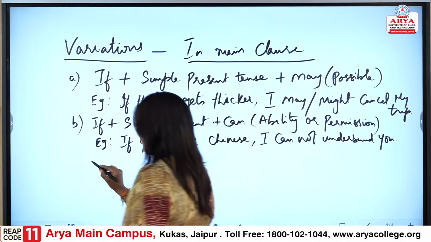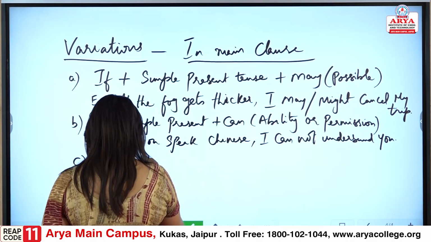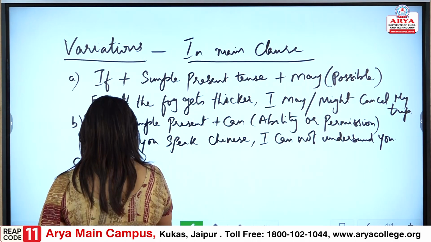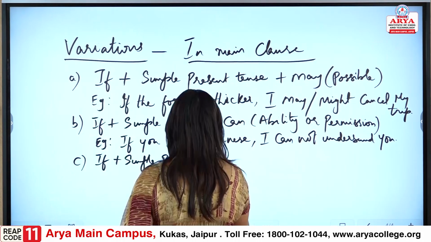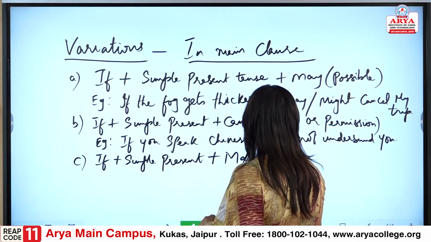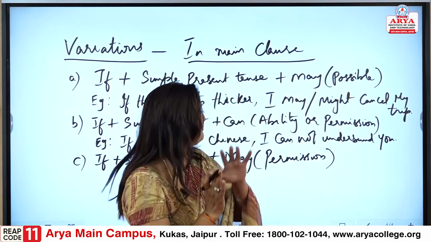Now, point C, when we are looking at the next point: if plus simple present, plus again you are getting may, but now it is for permission. So, this may is for permission.